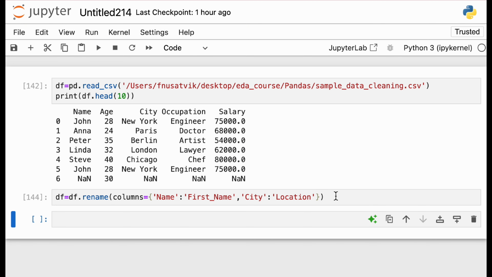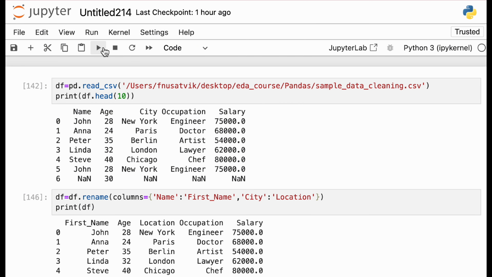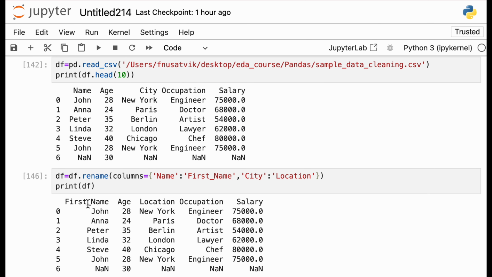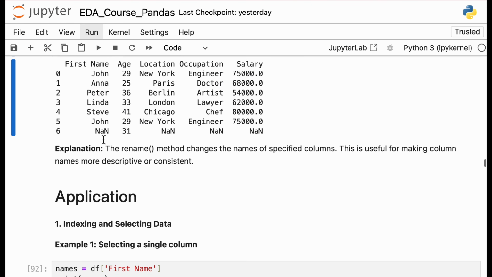Now when I print df, remember Python is case sensitive, so you have to use it correctly. So your name is changed, first name and location. Now, just note down whatever methods we are doing. We do the rename method because these are some of the most common things that you will need to do later. That's why I'm using them. So just keep track as we move ahead.